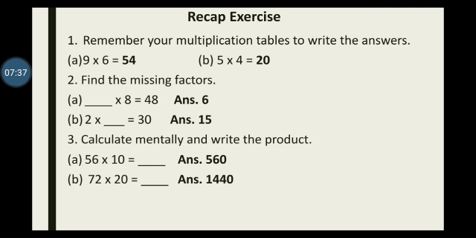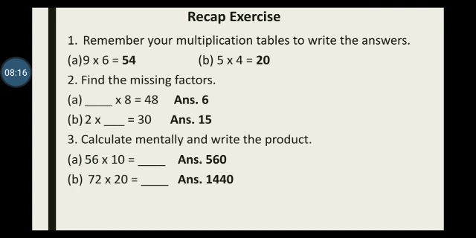Similarly, B part, there is 20. So you write 0 in the answer in the ones place and 72 multiplied by 2. There may be few students who can do it orally, but there may be few students who cannot do it orally. In that case, children, you make a rough column on the right hand side of your notebooks. In this case, when you are doing the sums in the books, you can do it in a rough copy. Multiply 72 by 2, you get 2 2s are 4 and 2 7s are 14. So 1440 is your answer.